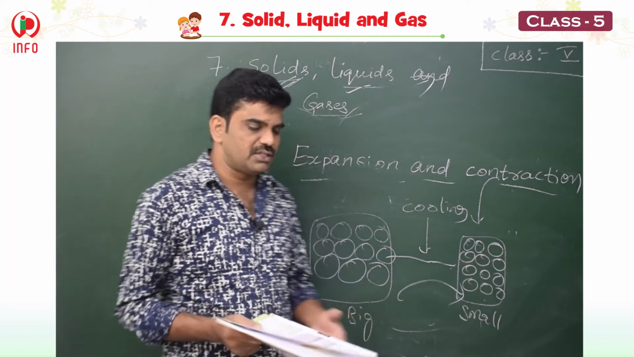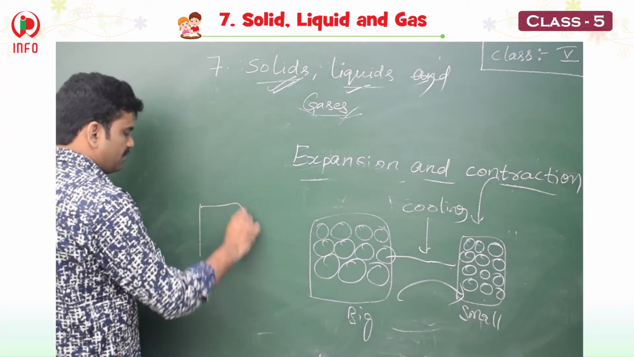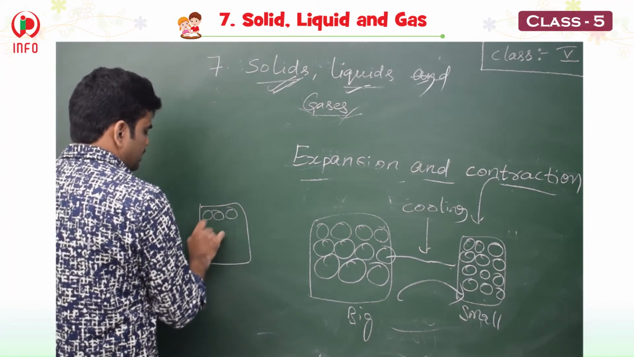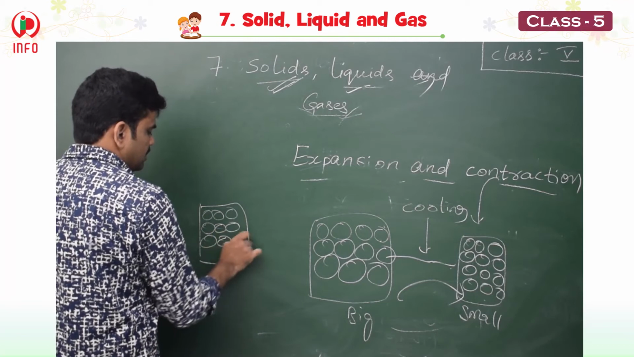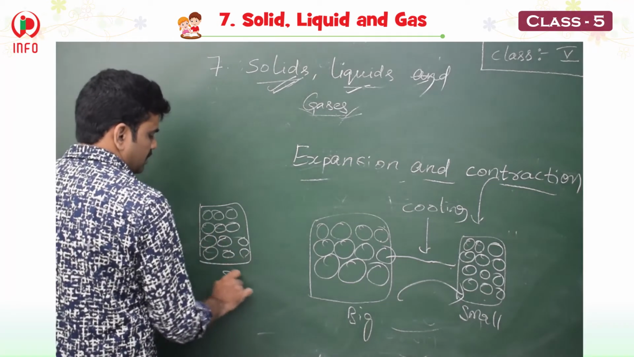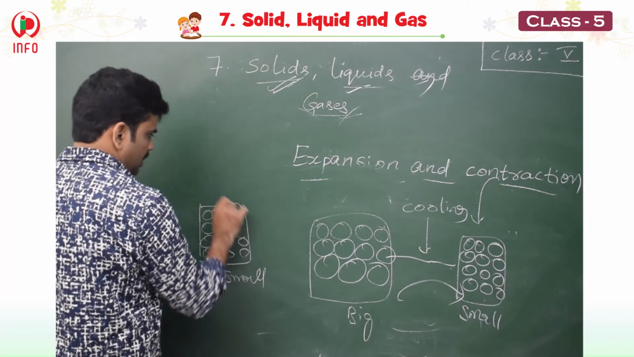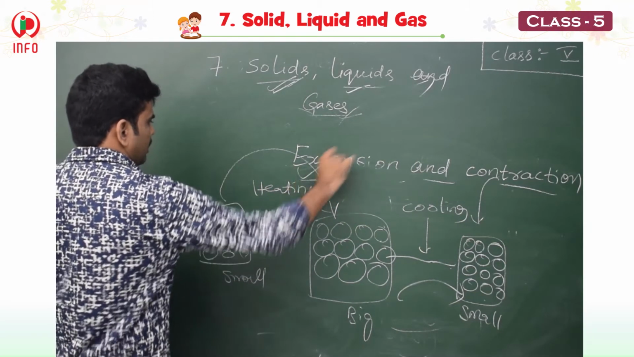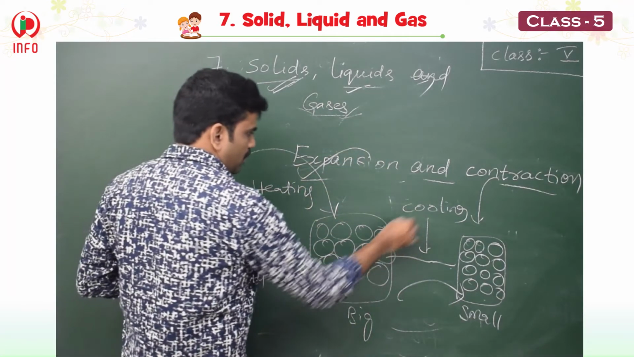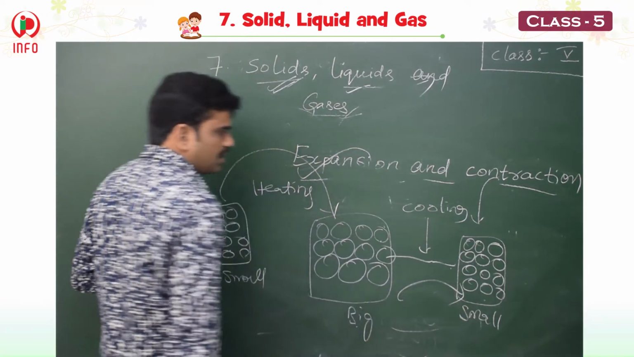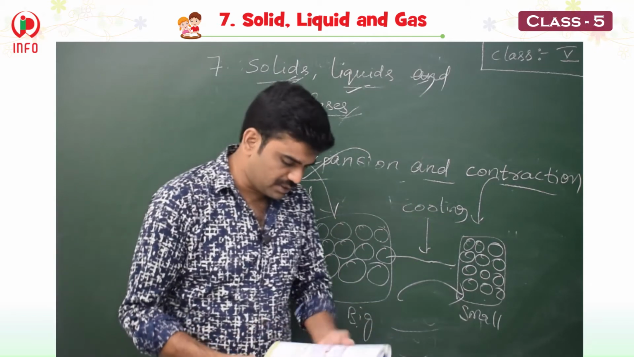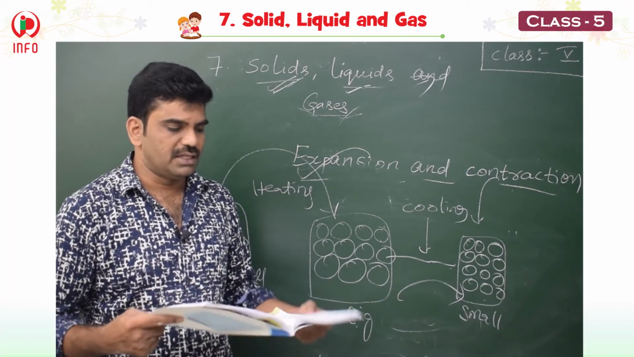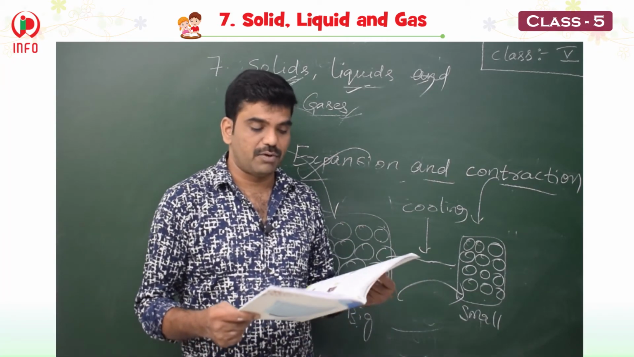In case of expansion, if you will see, this is the smaller one. The smaller one is becoming big on heating, which is called expansion, and on cooling the bigger one is becoming small, which is called as contraction. Okay, so now these are very important concepts.